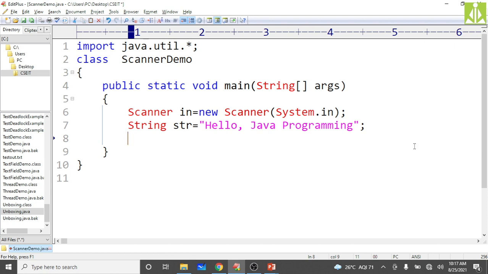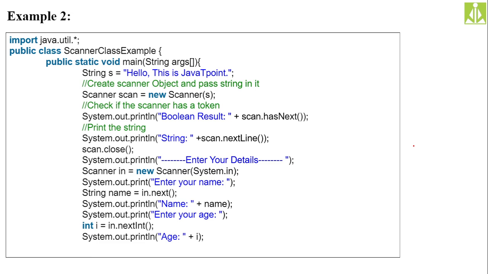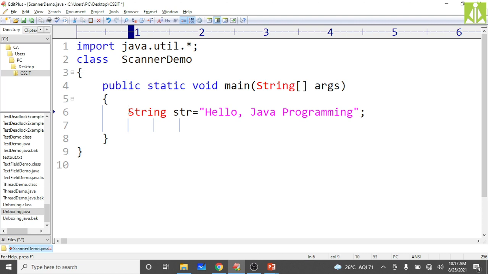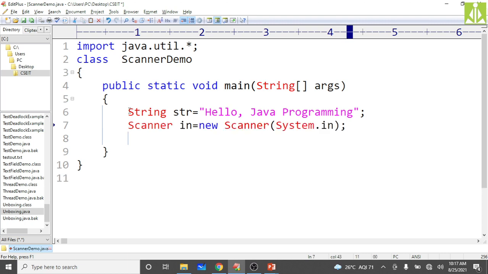Now pass this str as an argument to your scanner. So instead of creating that first, it's better to create the string first and then the scanner object, and in that scanner object put this str. So just remove this one from here and come down after this and put it here. Now instead of System.in, we are passing str.